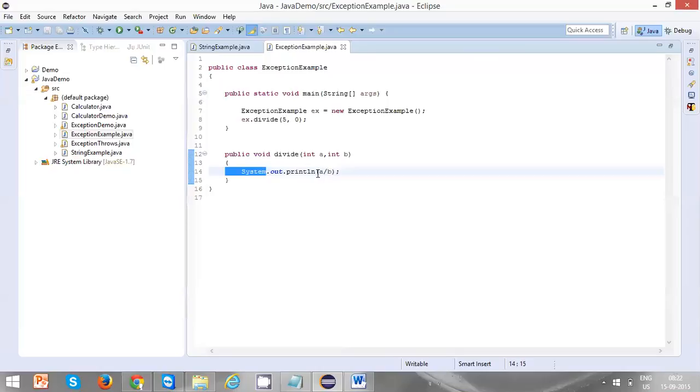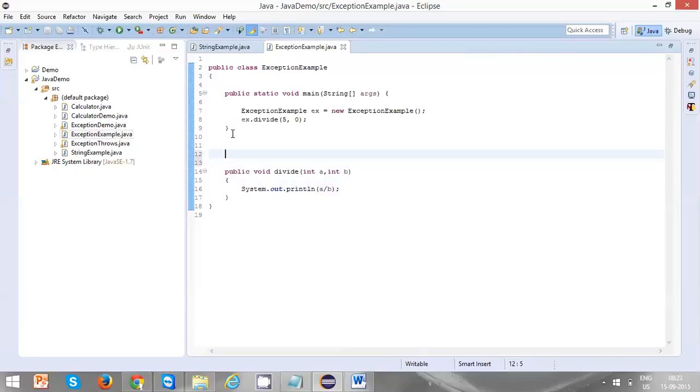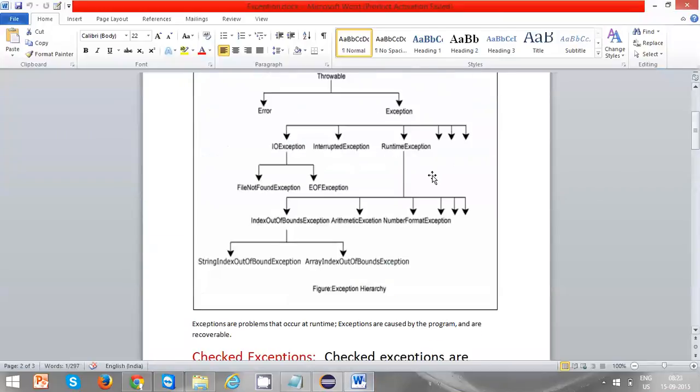So that's one thing. These kinds of exceptions are the unchecked exceptions. All the subclasses of RuntimeException, that is IndexOutOfBoundsException, ArithmeticException, NumberFormatException, or StringIndexOutOfBoundsException. So RuntimeException and its child classes or subclasses are known as unchecked exceptions.